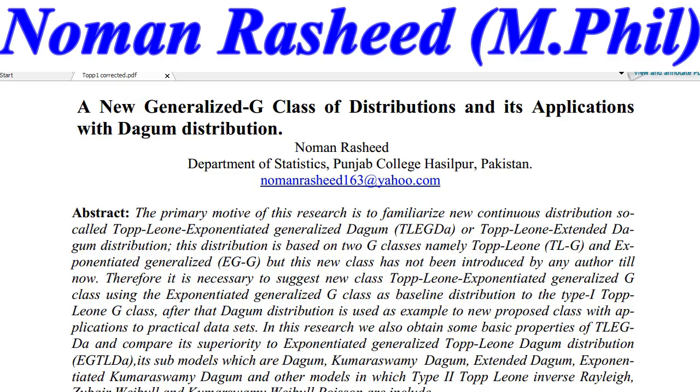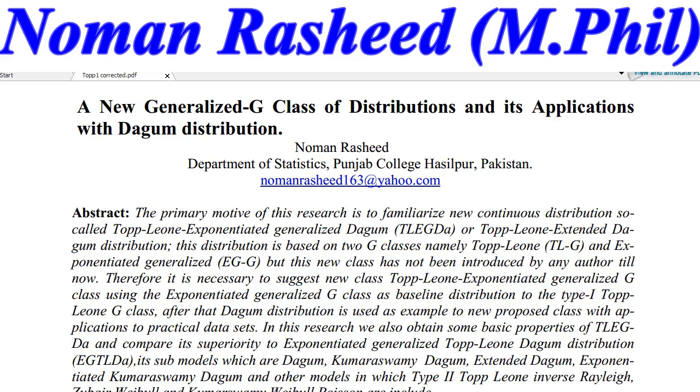Bismillahirrahmanirrahim. Yes, Numan Rashid here to discuss a new research paper called "A New Generalized-G Class of Distributions and its Applications with Dagum Distribution." This research paper is also published by the Research Journal of Mathematical and Statistical Sciences, Volume 8, Issue 3, 2020.